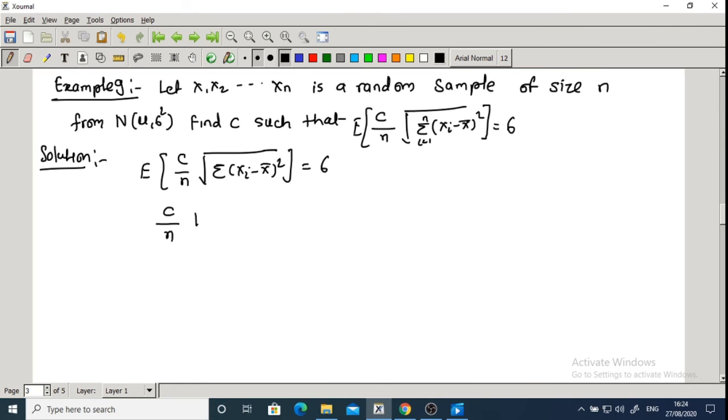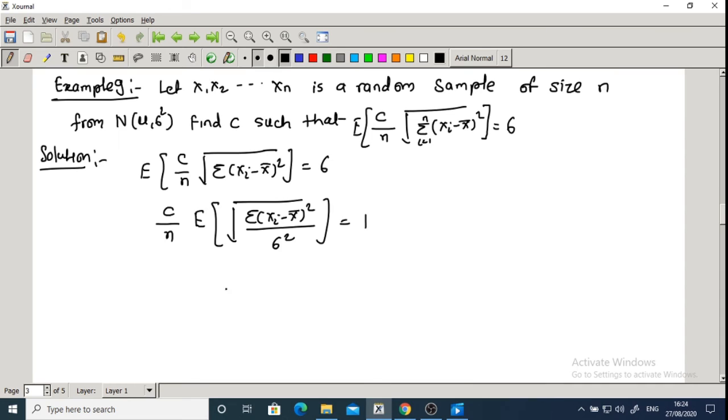Then, if I take this sigma to this side and divide, you get sigma square, correct? So the expectation of square root of summation of (xi minus x bar) whole square upon sigma square is equal to 1.